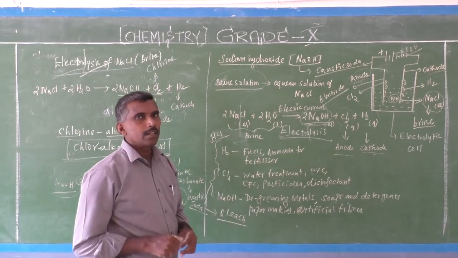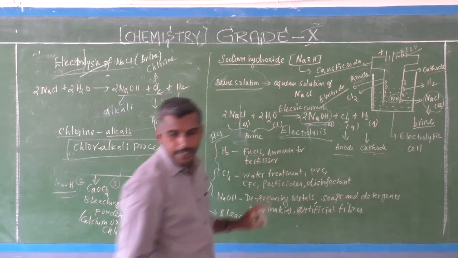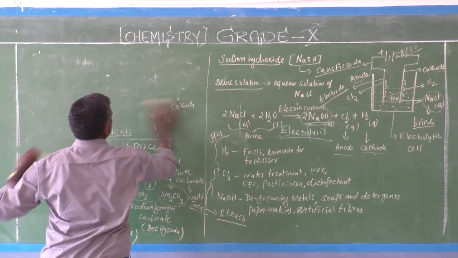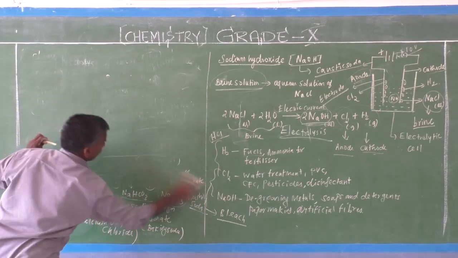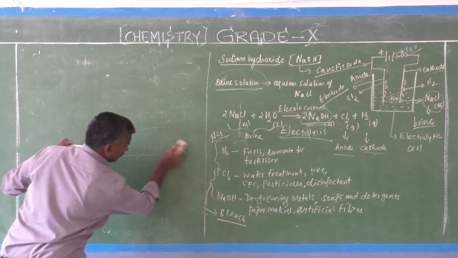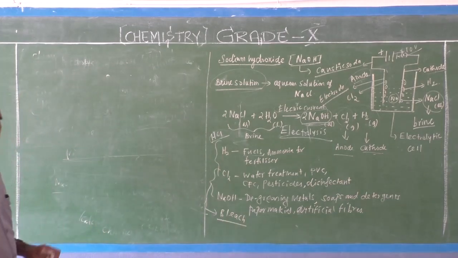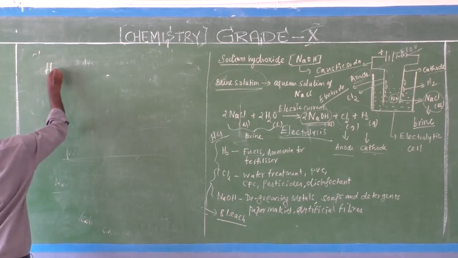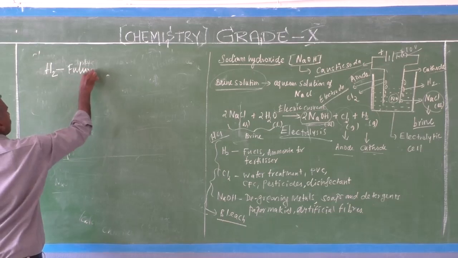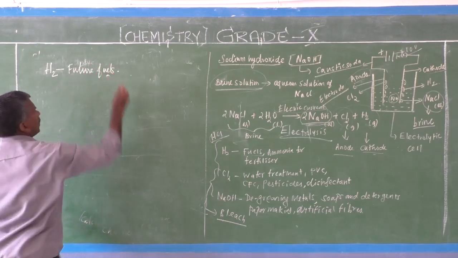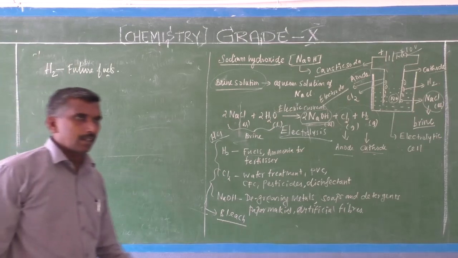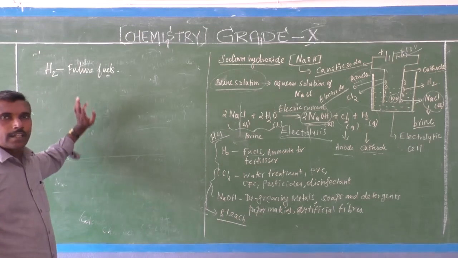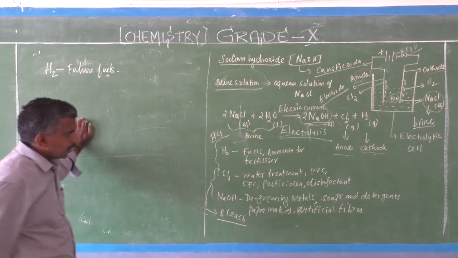Hydrogen is known as the future fuel. Nowadays, foreign countries are using hydrogen fuel for cars, and Germany is using it for trains.